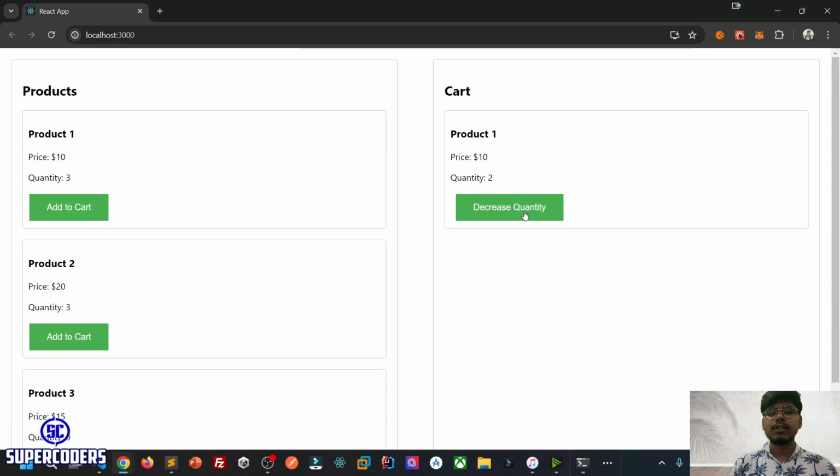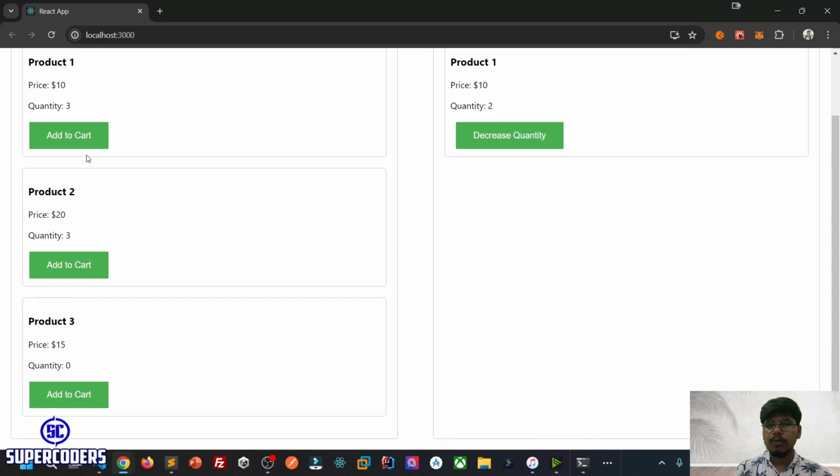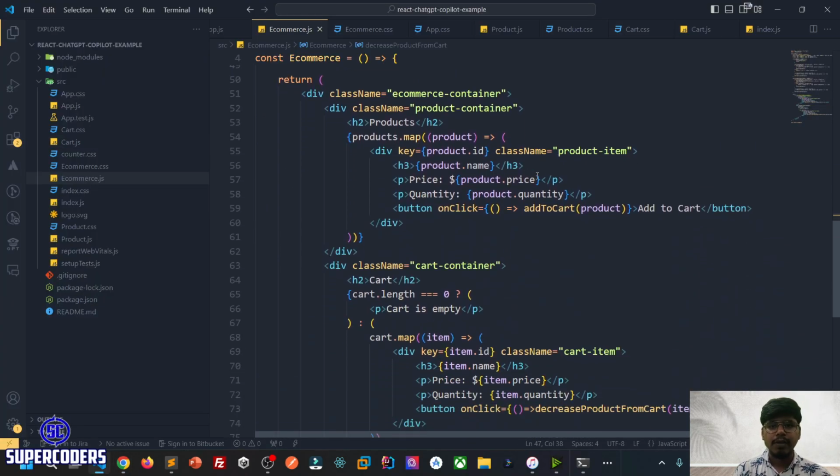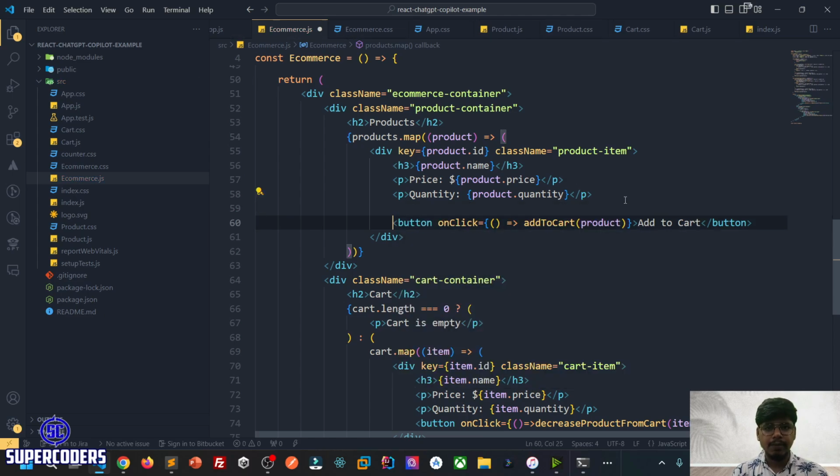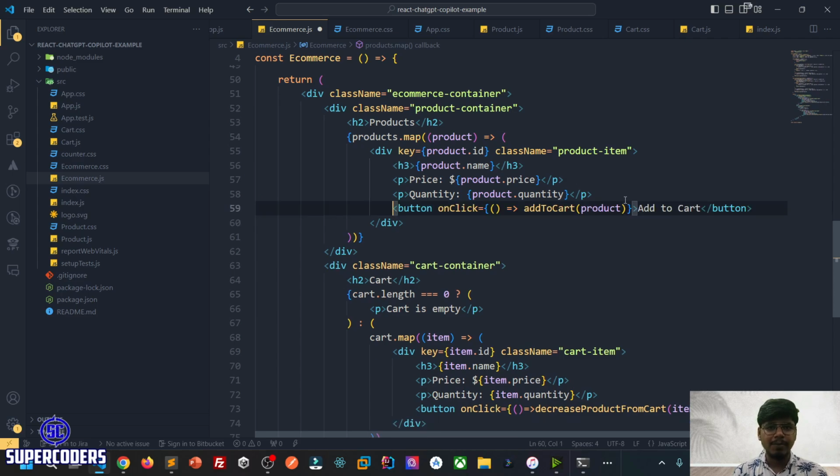So I think, in my approach, Copilot is so much better, but it is paid, though it will make your work much better. Even when I wrote this code in my previous example of this simple cart, it took lots of time. But here, if you see, using the AI tool our work gets much better and much faster. Also, if you want to show an error message like what we have done in our ChatGPT example, how can we do this? So we can use something simple like, I think Copilot will give some suggestion.